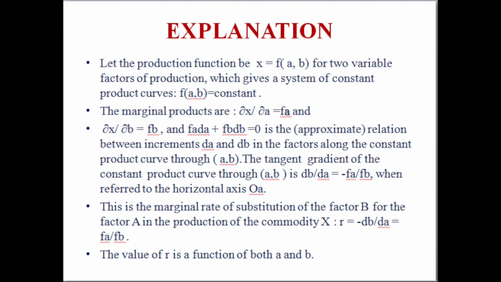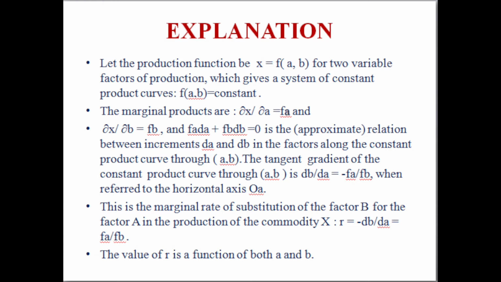In this slide, I will try to elaborate and explain in detail the elasticity of factor substitution. So, let the production function be x is a function of A and B, for two variable factors of production, which gives a system of constant product curves, that is f(A,B) is constant. And the marginal products are dou x divided by dou A is equal to FA, and dou x divided by dou B is equal to FB.